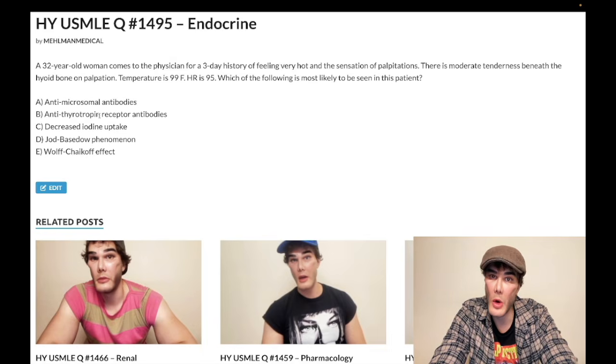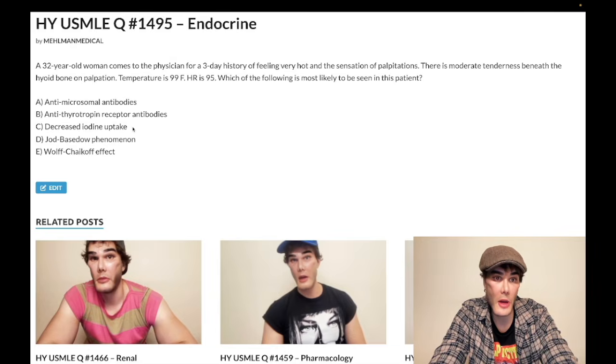Choice B, antithyrotropin receptor antibodies, is wrong. So thyrotropin, this is important to you guys. This is another way of writing thyroid stimulating hormone. You're like, wow, I didn't know that. Okay, well, USMLE wants you to know it. So the mechanism for Graves is you've got antibodies against the TSH receptor, okay? They're called antithyrotropin antibodies, okay? So you could say thyrotropin receptor antibodies here. And these antibodies are called thyroid stimulating immunoglobulin, TSI. Graves' disease, you're gonna have increased T3, T4, decreased TSH, but it's not associated with a tender thyroid. That's why this is wrong. Wrong answer.